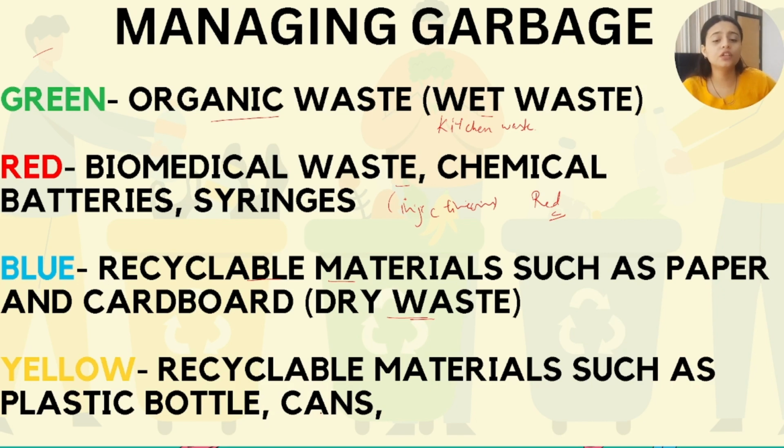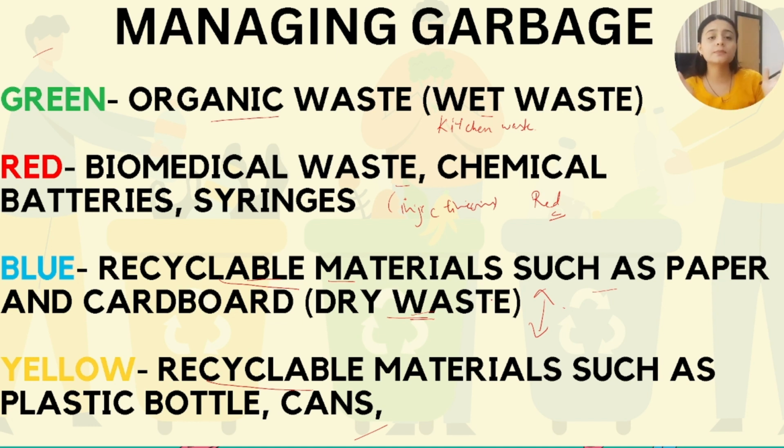Now we will see about the yellow dustbin. Yellow and blue is quite similar, students. We are talking about the recyclable materials here in both the dustbins. All the recyclable items are going to be put inside the blue and yellow dustbin. So plastic bottles, cans, paper and cardboard, all the dry waste. You can remember it very easily.